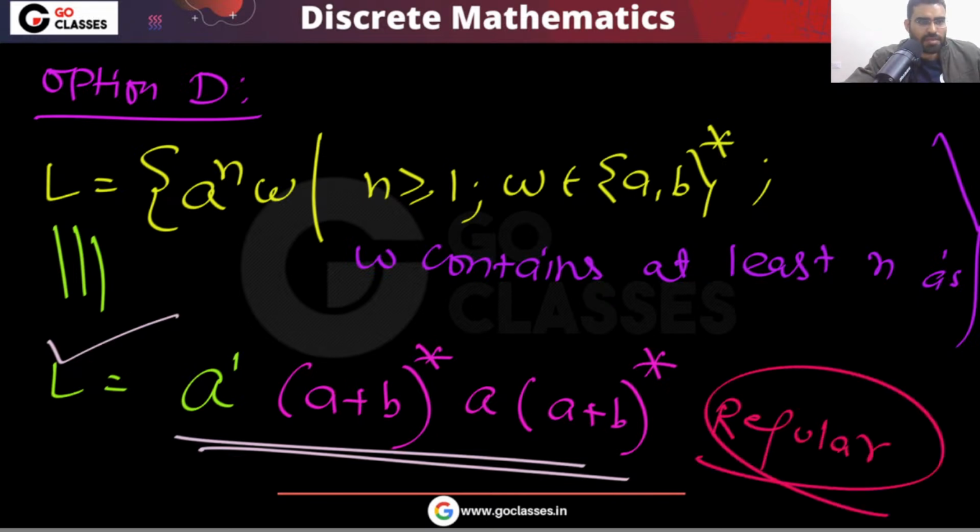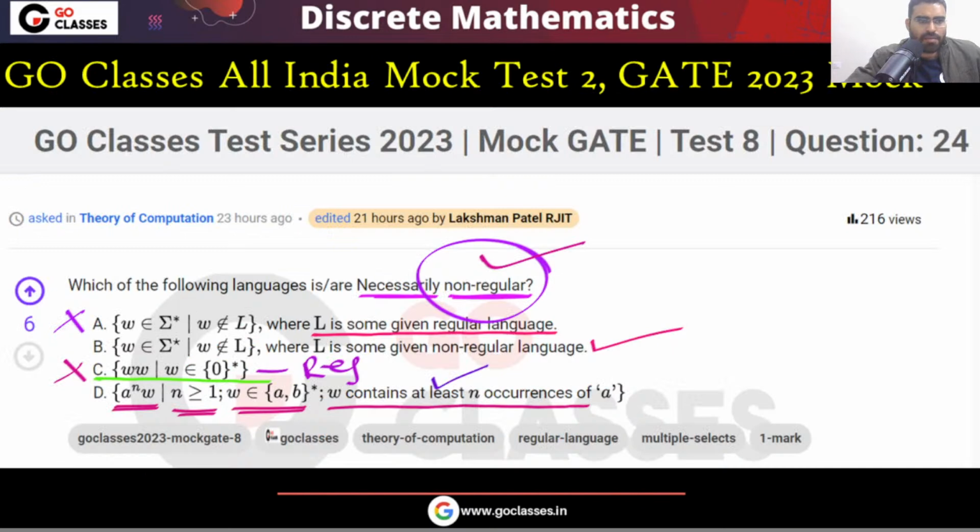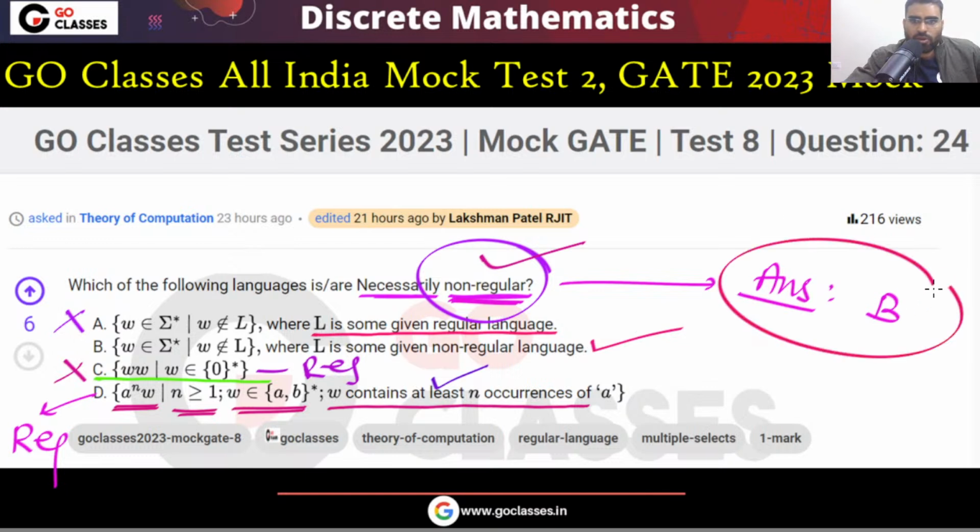Is this clear to everyone? So very simple, this language is regular. This option D will be regular. The question is asking for non-regular, so for this particular question the answer will be only option B. Option B will be the answer.